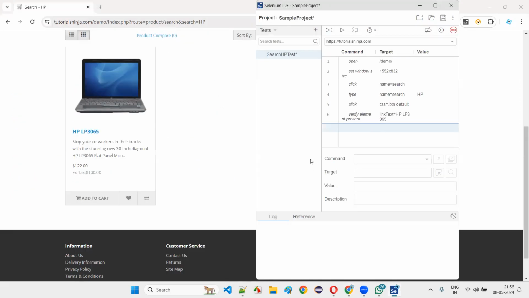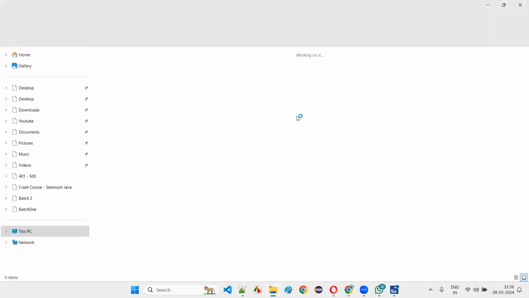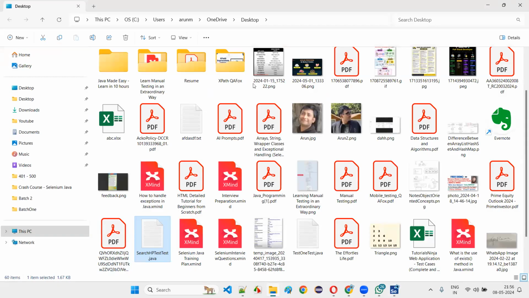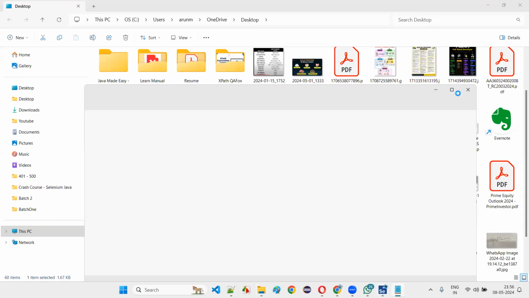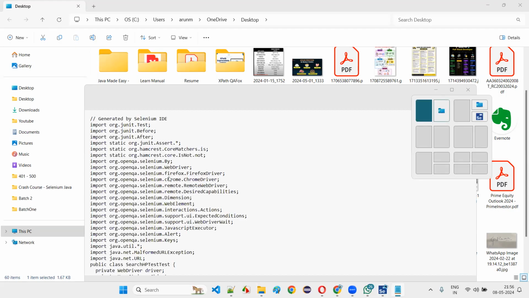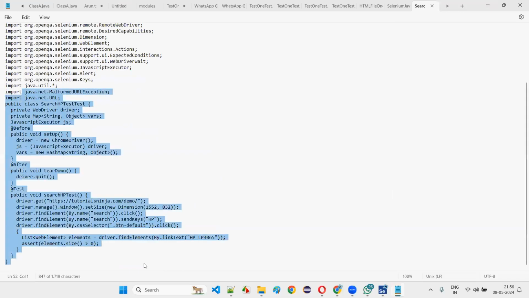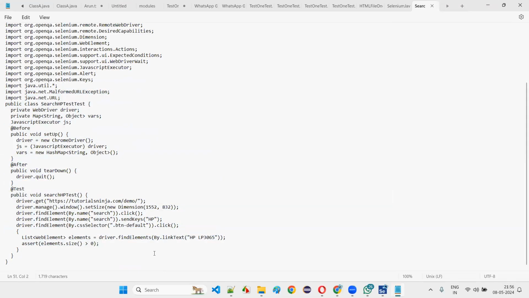Say something is not working while you are automating using Selenium WebDriver. One way to troubleshoot the problem is to see how Selenium IDE is writing the code. You can cross-check our code with the Selenium WebDriver code written by Selenium IDE, to see if any changes we can make, or whether we can learn something from it about any problems we are having in our real-time automation of Selenium WebDriver.